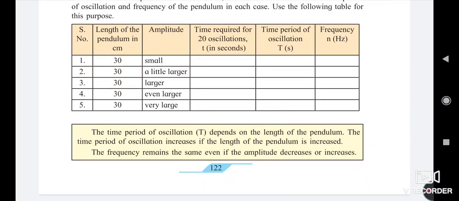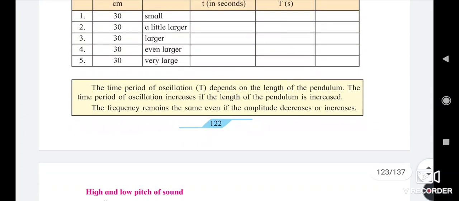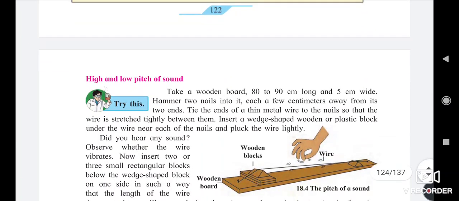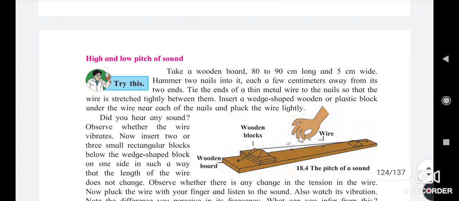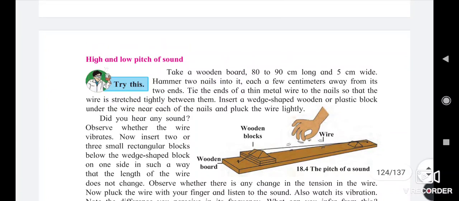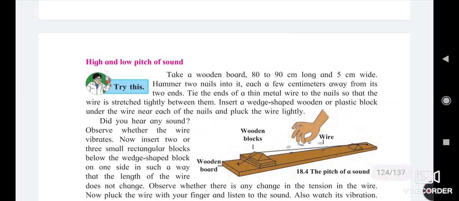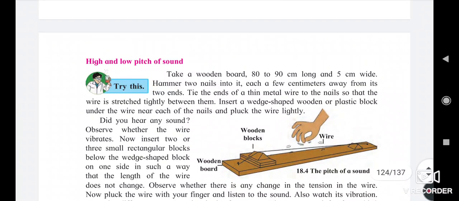So we will move forward to another concept in the production or propagation of sound, that is the high and low pitch of sound. It depends upon the frequency and where we strike the wire.